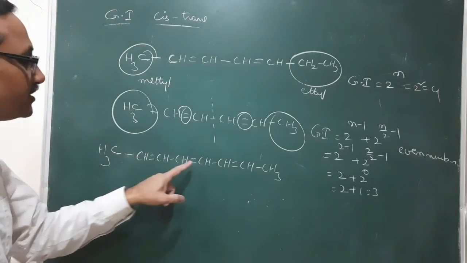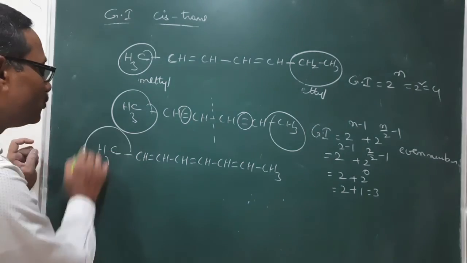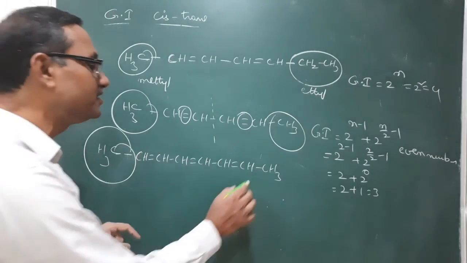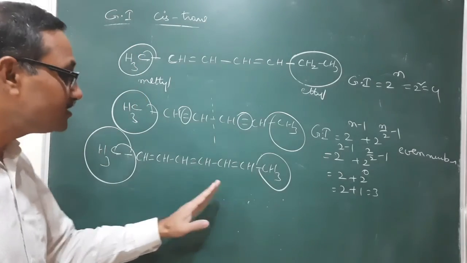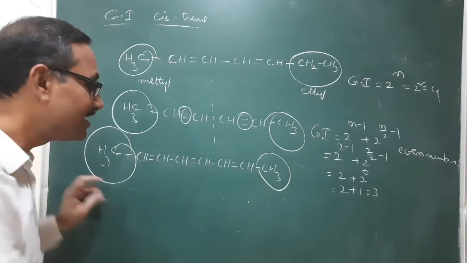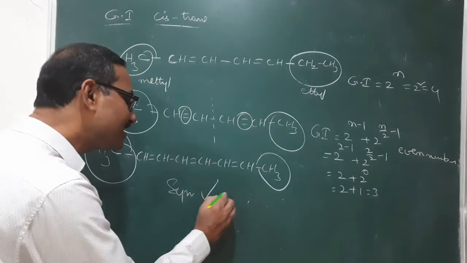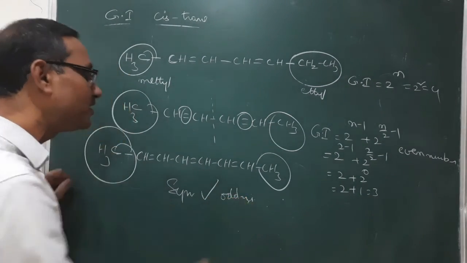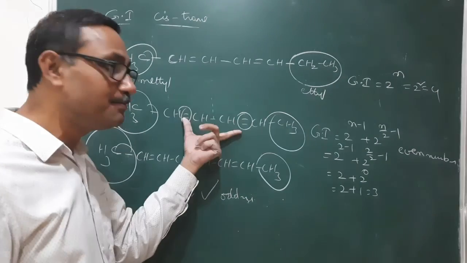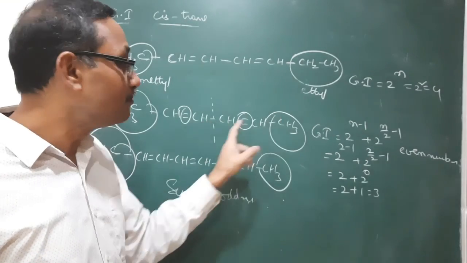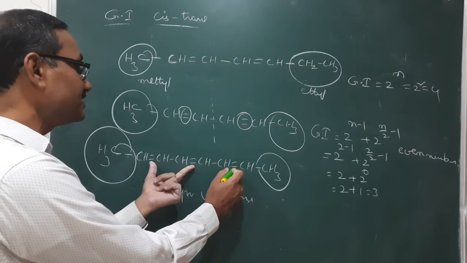It is having 3 stereogenic centers. 3 is an odd number. And this group bonded to this double bonded carbon and this group bonded to that double bonded carbon are both the same, meaning this molecule has a symmetry. It is a symmetric molecule and it consists of an odd number of stereogenic centers. In the previous case symmetry is there, but an even number of stereogenic centers. But here an odd number of stereogenic centers are there.